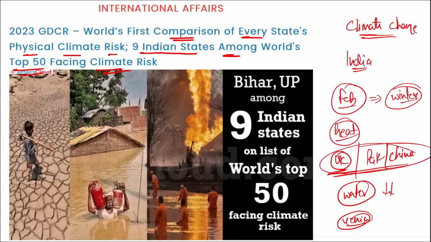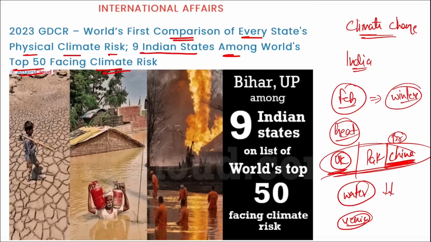In the UK multiple lakes evaporated. In China, the Tsangpo, that is your Brahmaputra river, we saw a little bit of drought in that river also.